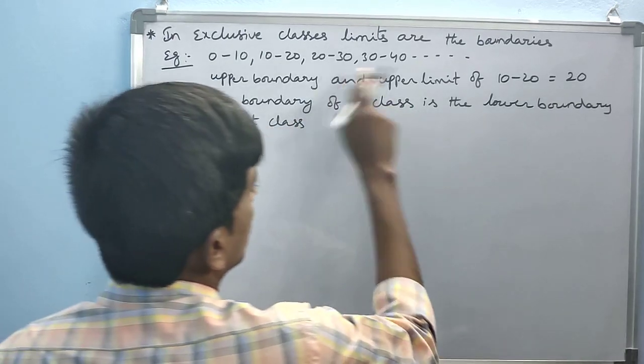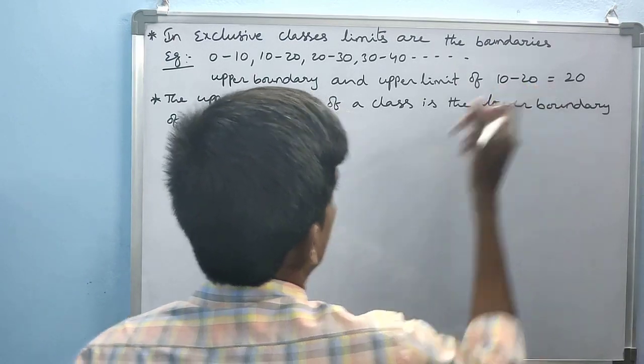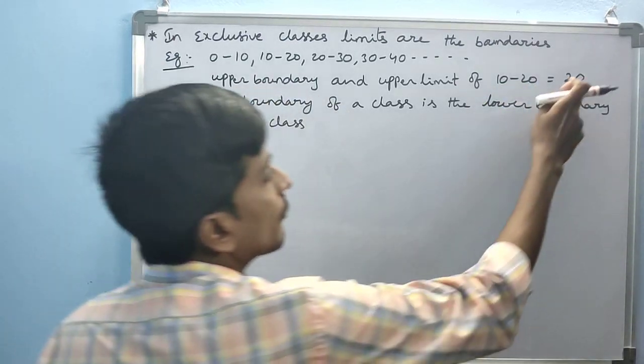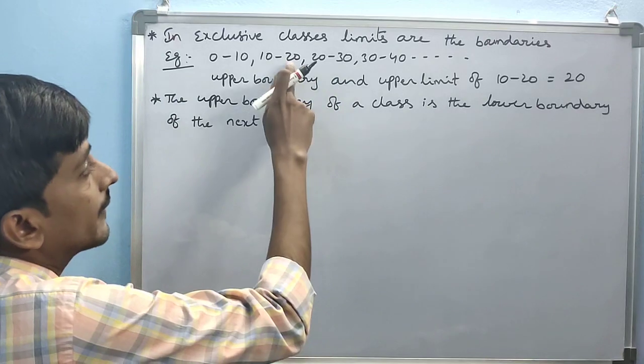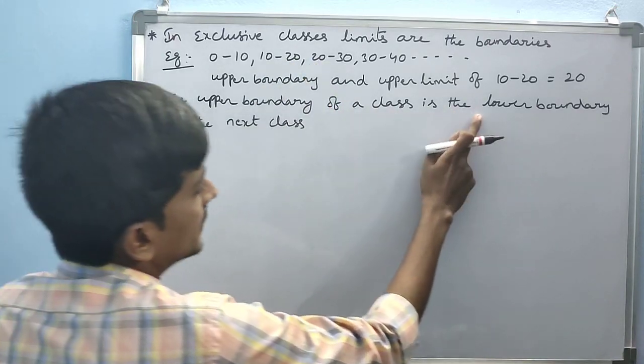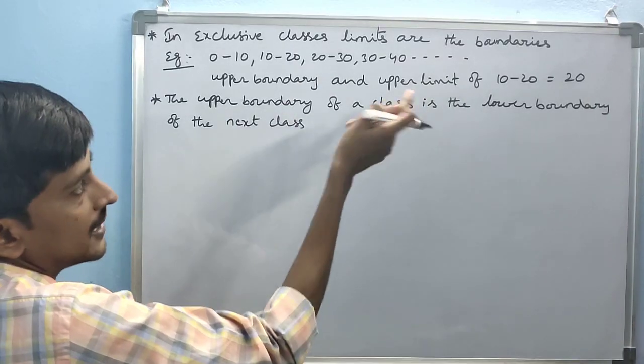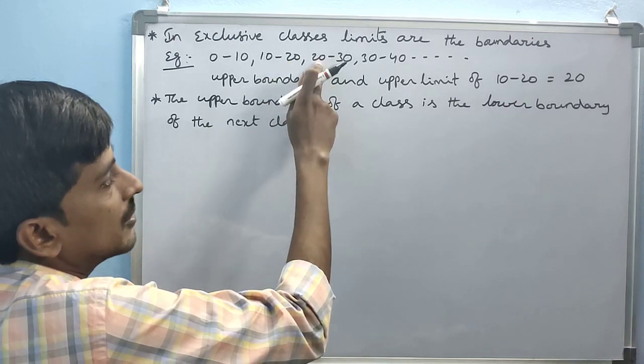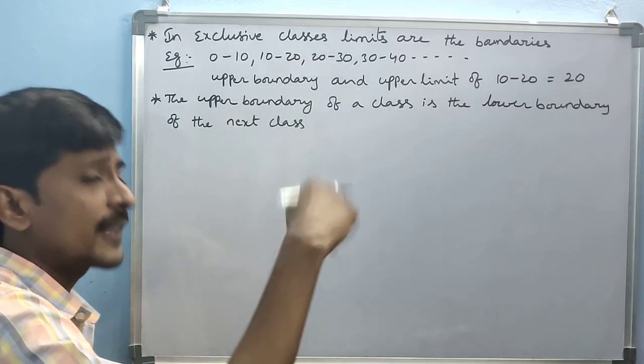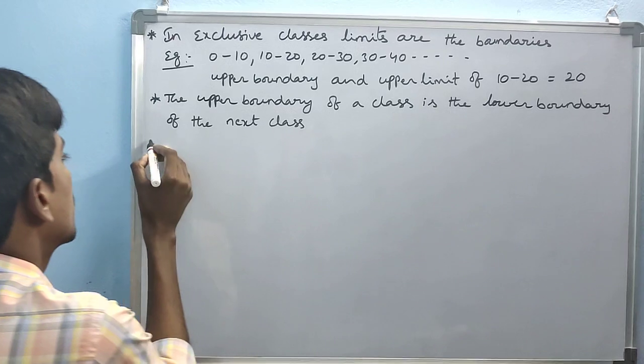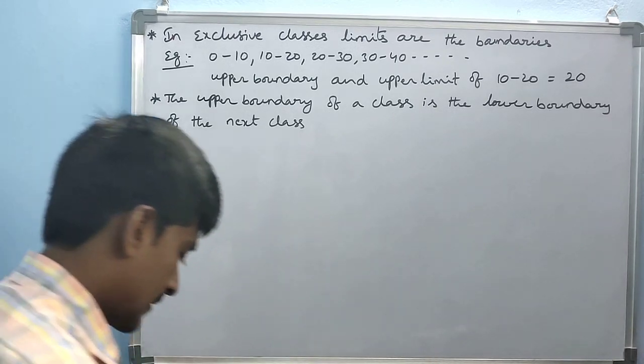For example, here 10 to 20. What is the upper boundary here? 20. And that is the lower boundary of the next class also. This 20 is also the lower boundary of the next class. That is another important point.